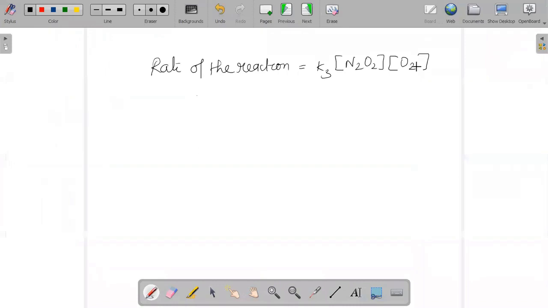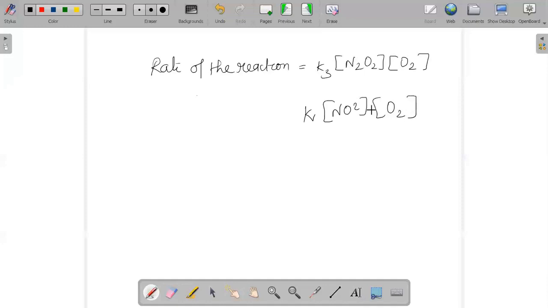In the first step, your reversible step will be established very quickly. Therefore, you can conclude that the rate of your forward reaction is going to be equal to your reverse reaction. If you are considering the overall reaction, the rate of the reaction you can write as K into NO2 into O2.